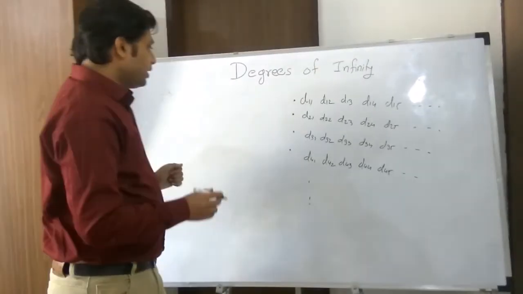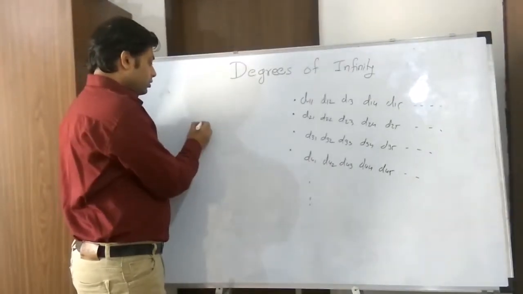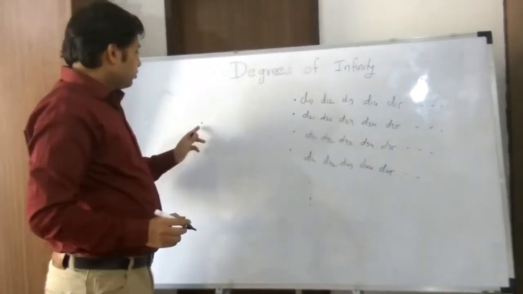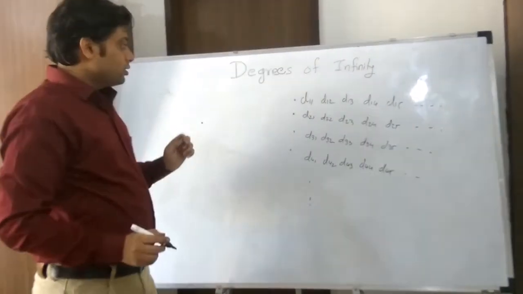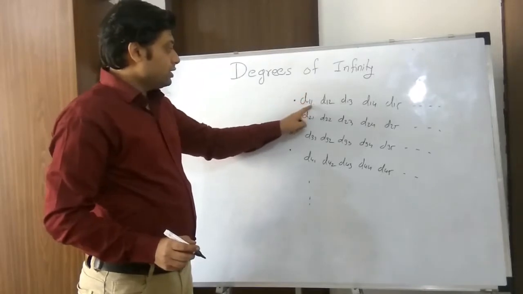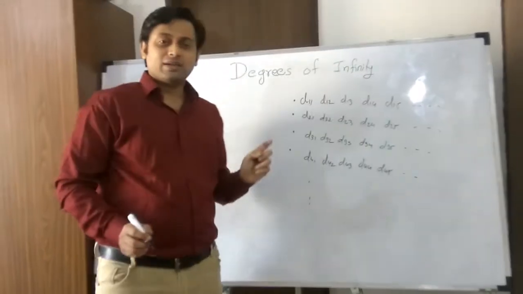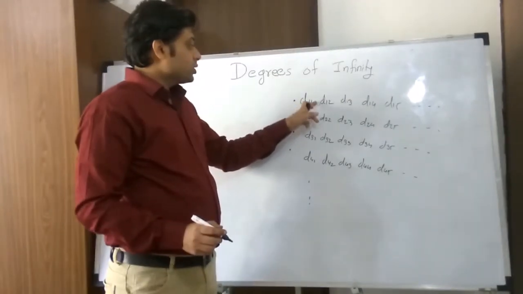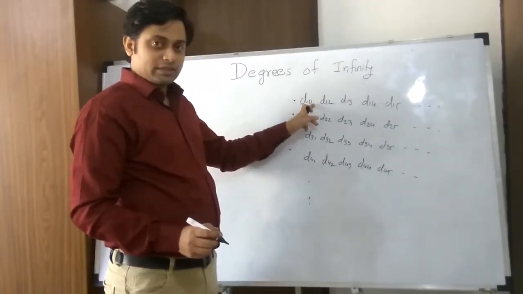Okay, let's try to build one other real number. How am I building this other real number? So this is D11. There are in all 10 digits I have, so this is one digit out of those 10 digits.